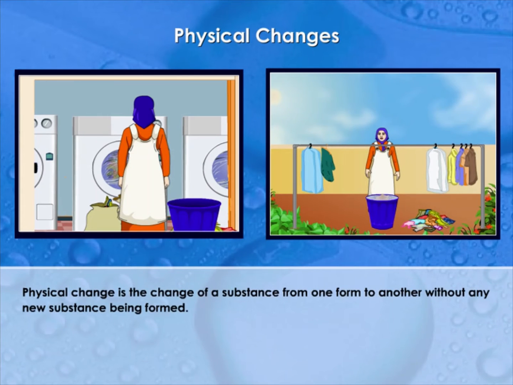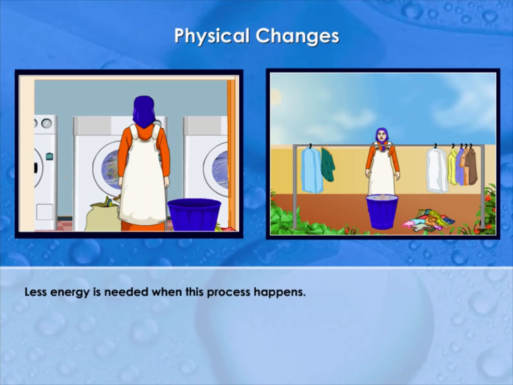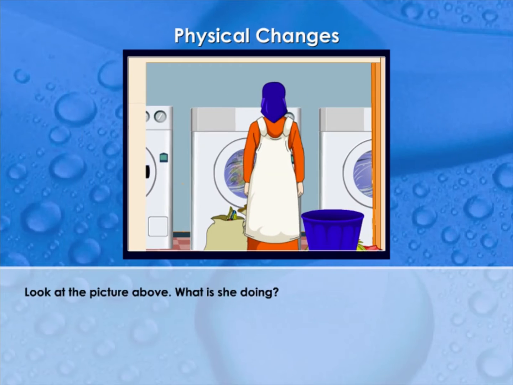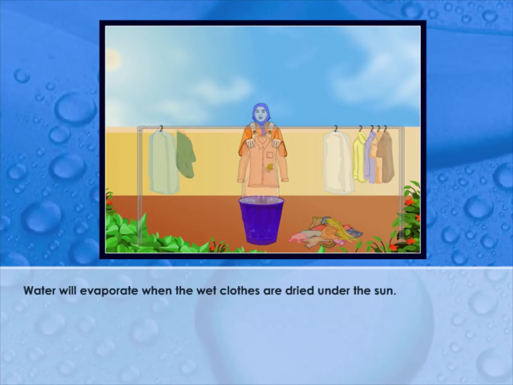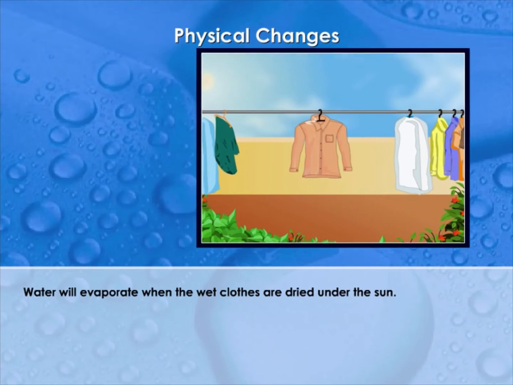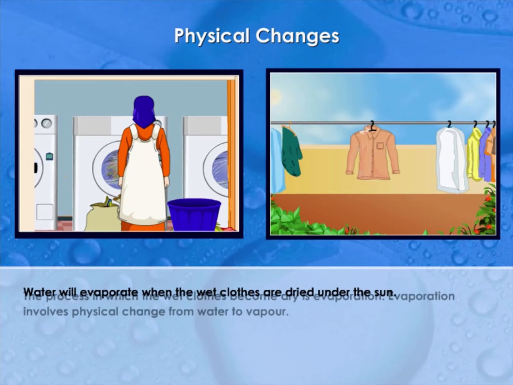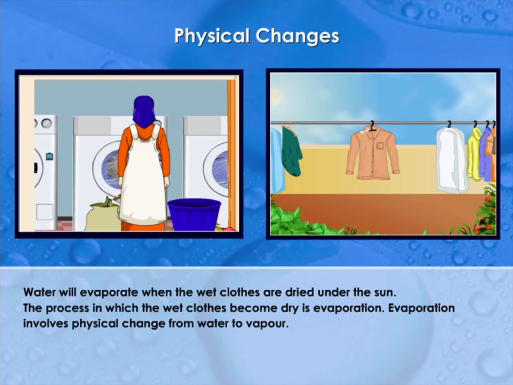Physical change is the change of a substance from one form to another without any new substance being formed. Less energy is needed when this process happens. For example, drying wet clothes. Look at the picture above. What is this woman doing? She is washing clothes using a washing machine. Water will evaporate when the wet clothes are dried under the sun. The process in which the wet clothes become dry is evaporation.